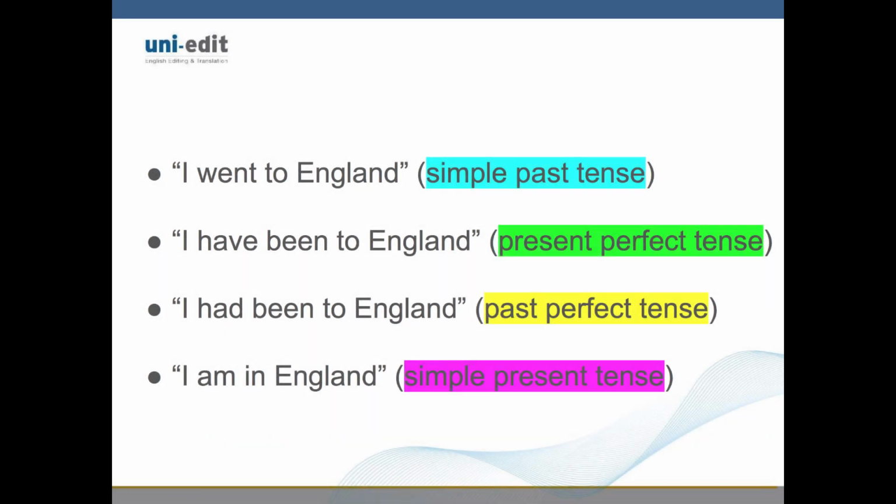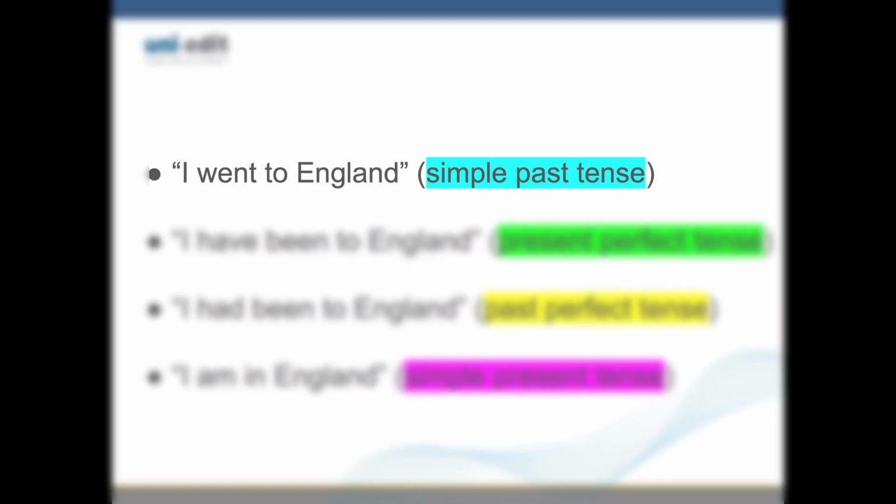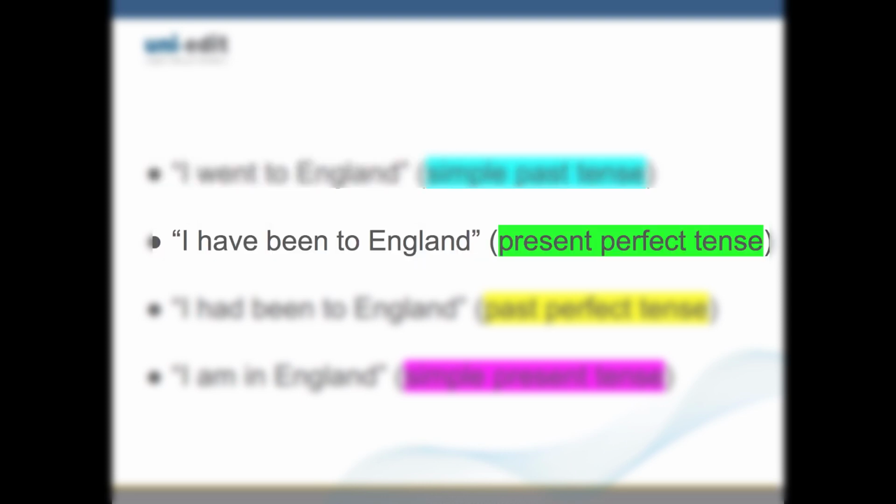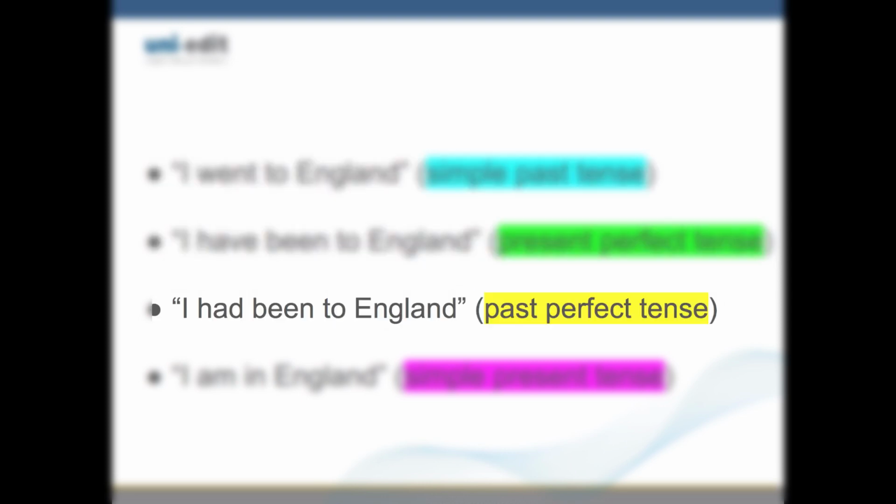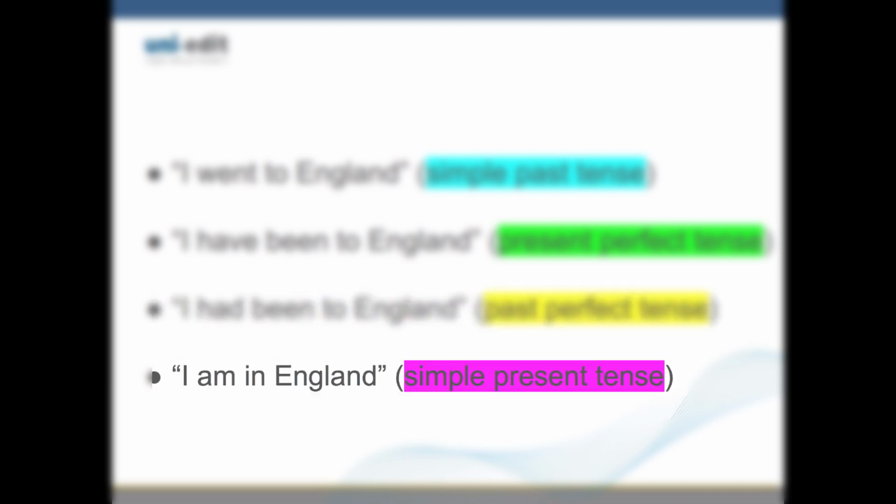Let's look at the same statement, but each statement will use a different verb tense. 1. I went to England, simple past tense. 2. I have been to England, present perfect tense. 3. I had been to England, past perfect tense. 4. I am in England, simple present tense.